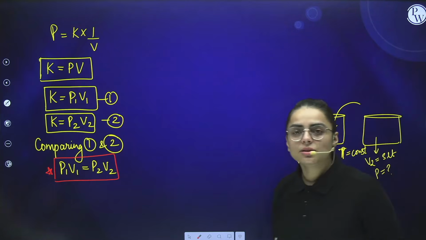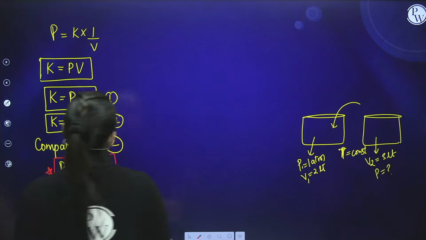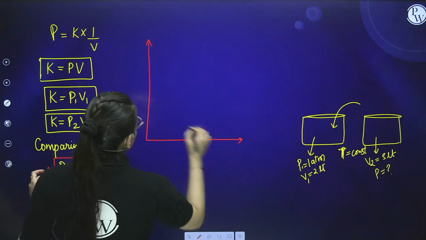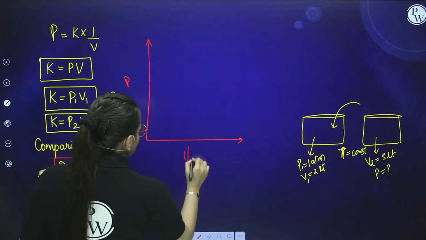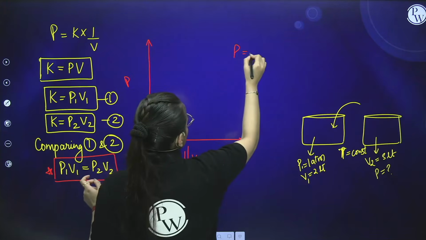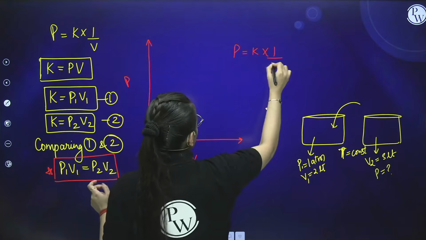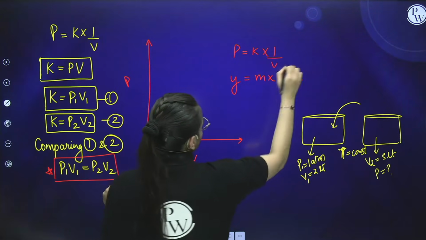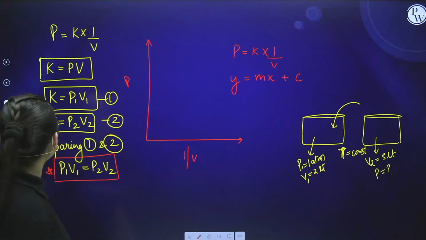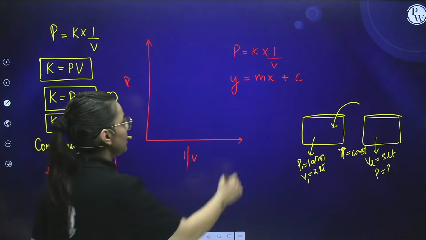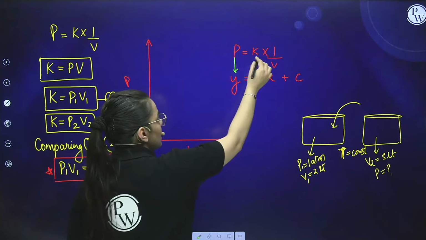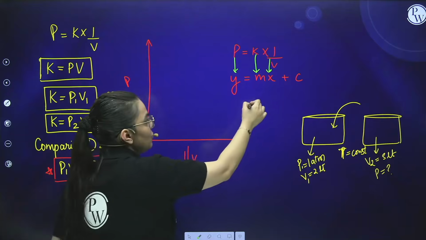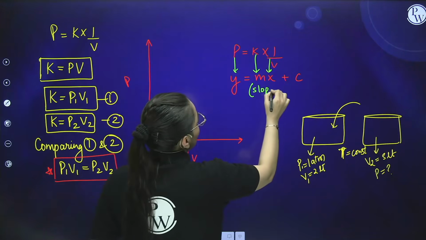Clear? Other than this, students, if I ask you to draw a graph between pressure and 1 by V. See, you know that pressure is equal to K into 1 by V. So we can write it as y equals mx plus C. Now students, here kindly observe very carefully. On the y-axis we are writing pressure, on the x-axis we are writing 1 by V. m refers to slope. What is slope? Slope is K.